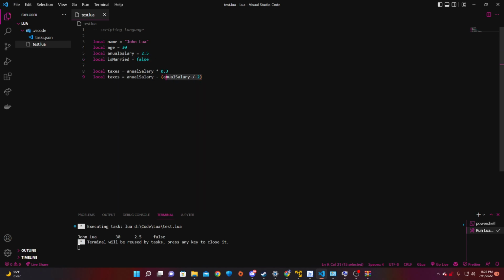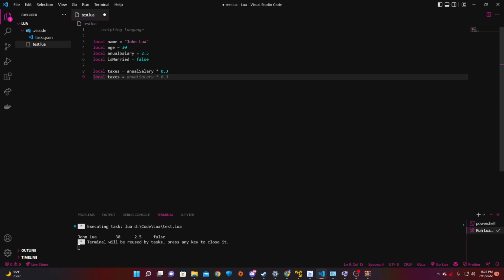The reason I'm using parentheses here is because this is an expression. This is just like normal math in real life. It's just to make sure you're doing the math right, because we don't want to take annual salary minus annual salary and divide the entire thing by 2. We want to divide annual salary just by 2 and then subtract it from annual salary. These are just mathematical expressions. These should be very easy to understand.